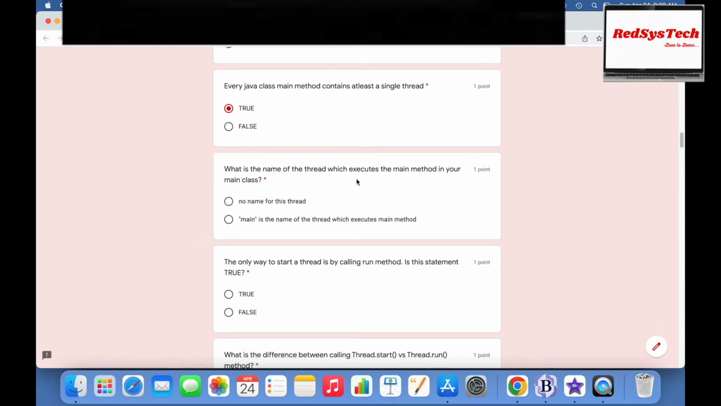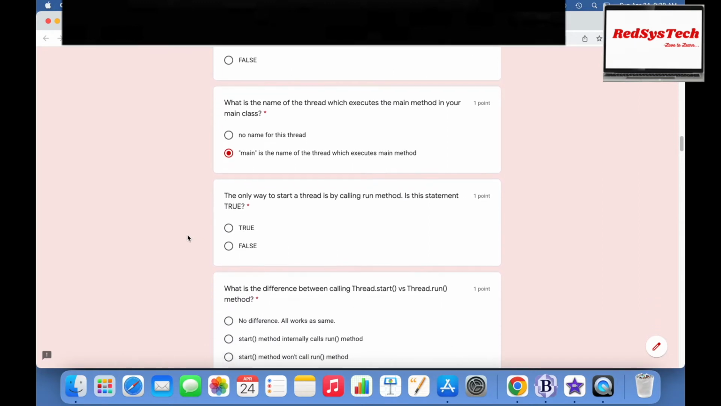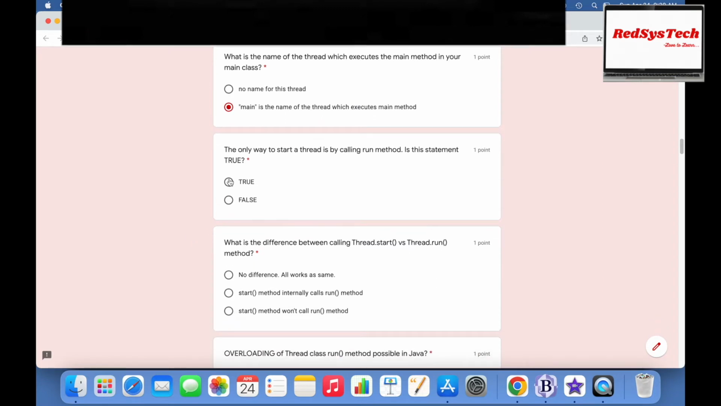What is the name of the thread which executes the main method in your main class? Main is the name of the thread which executes the main method. Yes, that is correct, right? Whenever you write your Java class with a main method in it, the thread responsible for executing the main method is nothing but the main thread. The name of the thread is main.